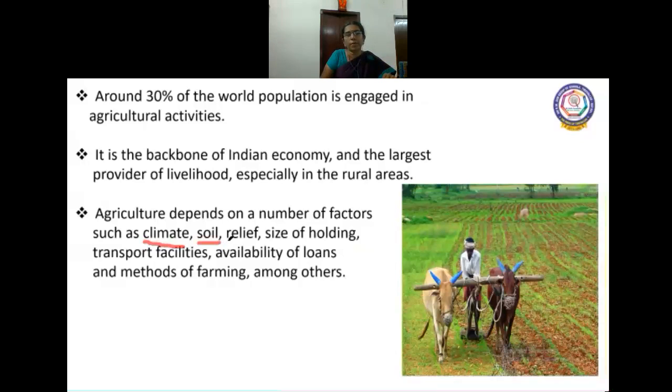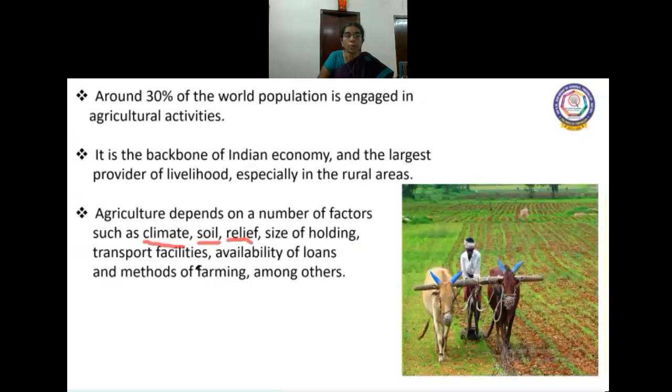Relief. What is relief? That is, low lands are suitable for agriculture. That is, lands near river basins or lands in deltas and flooded plains are very much suitable for growing crops. And size of holding also matters in agriculture.